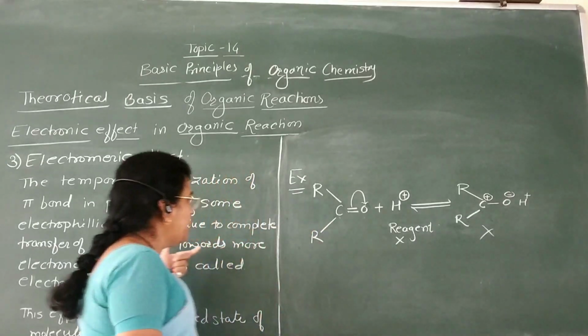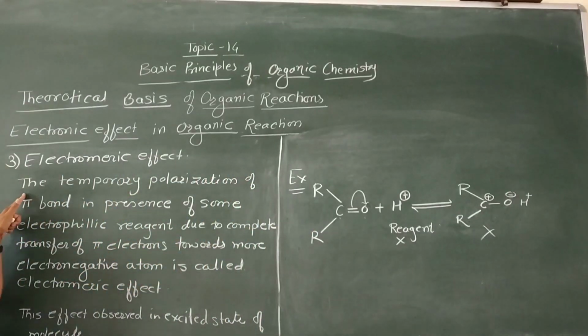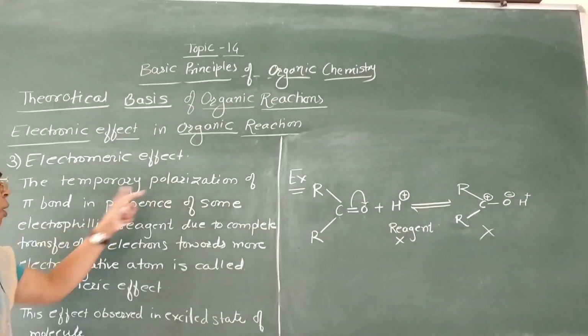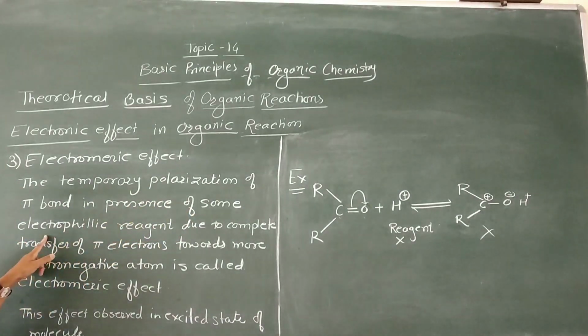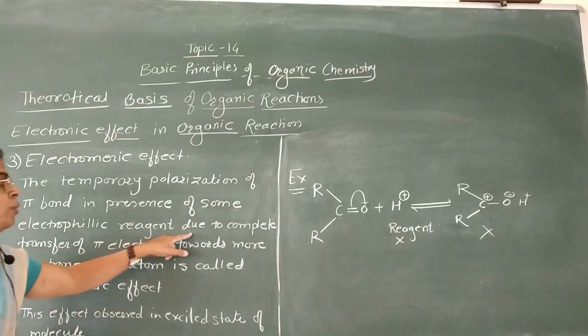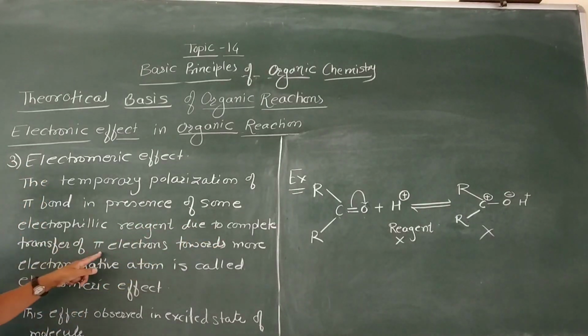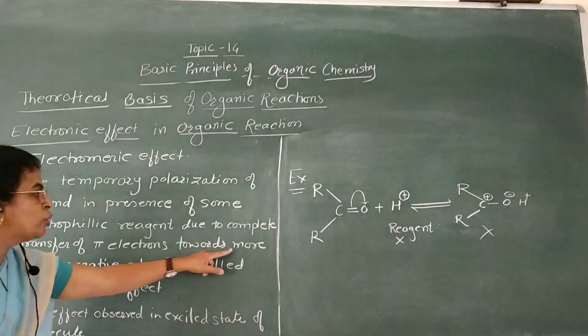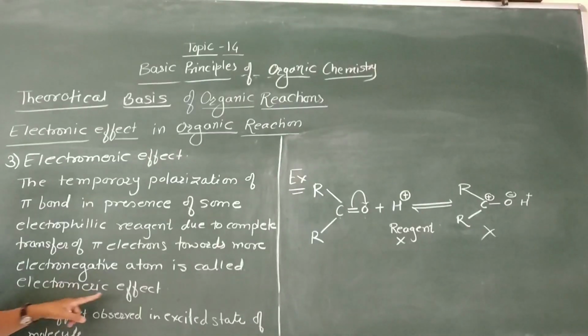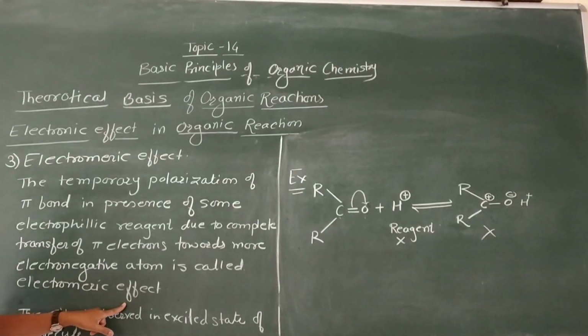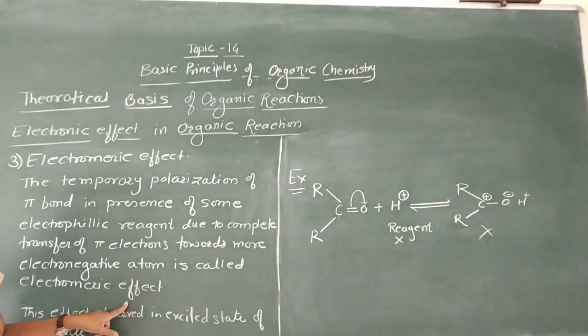Then we can define this electromeric effect. The temporary polarization of a pi bond in presence of some electrophilic reagent due to complete transfer of pi electrons towards the more electronegative atom is called the electromeric effect. Now we can understand the temporary polarization of the pi bond by using this example.